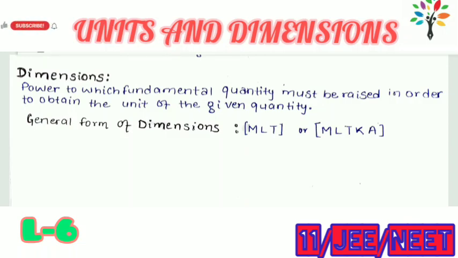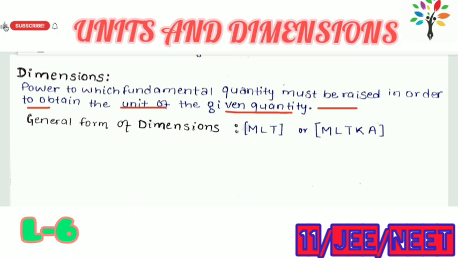Let us discuss dimensions. First of all, let us see what a dimension is. Dimension is nothing but the power to which fundamental quantities must be raised in order to obtain the given quantities. The power to which a fundamental quantity must be raised in order to obtain the unit of a given quantity is called dimension.